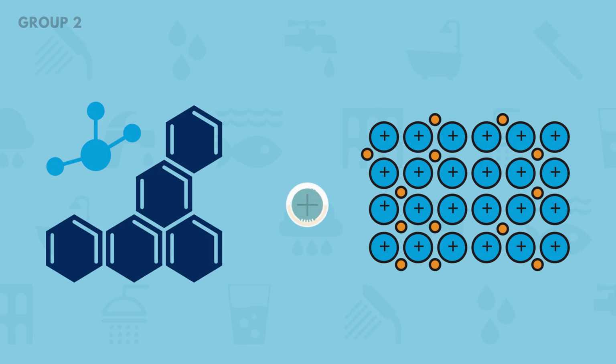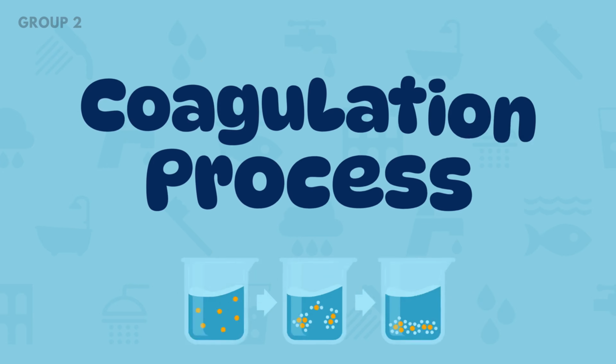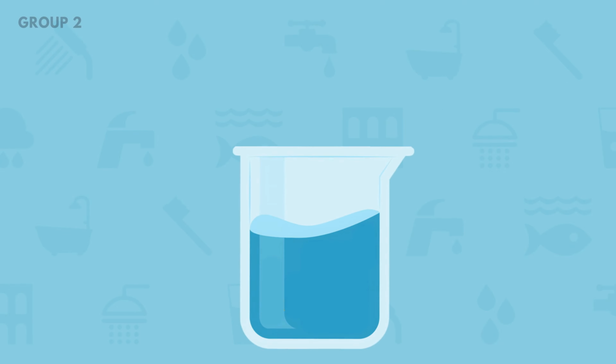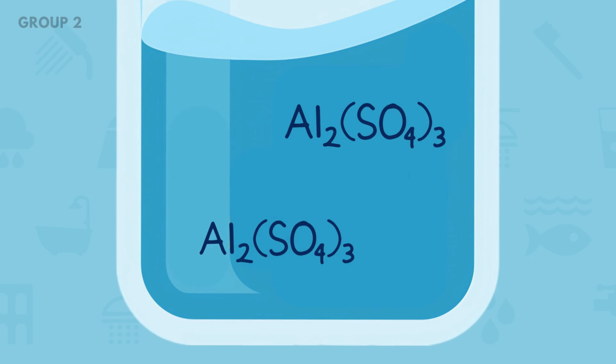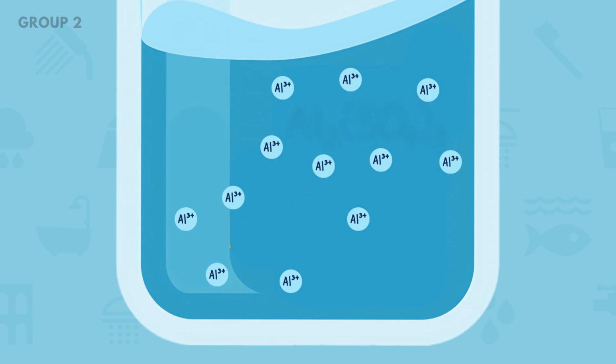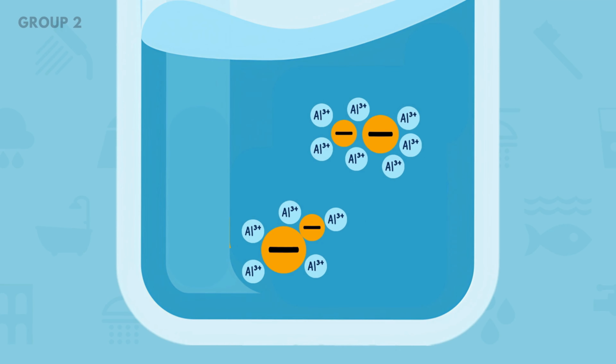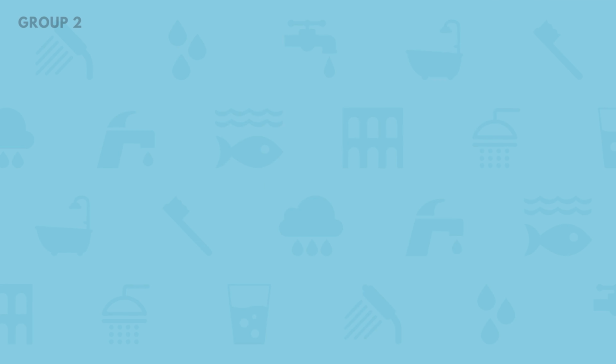To manage this, we use the coagulation process. In this process, aluminium sulfate is added, which will release aluminium ions. These positive ions neutralize the negative charge of invisible particles, removing the electrostatic repulsion, so they can stick together and sink to the bottom of the water tank.